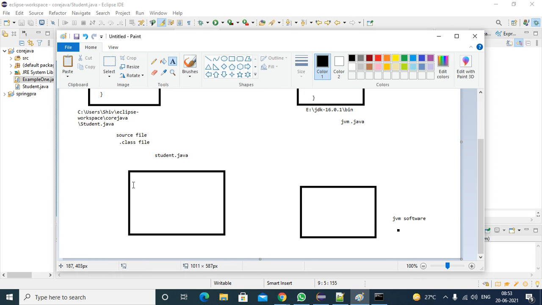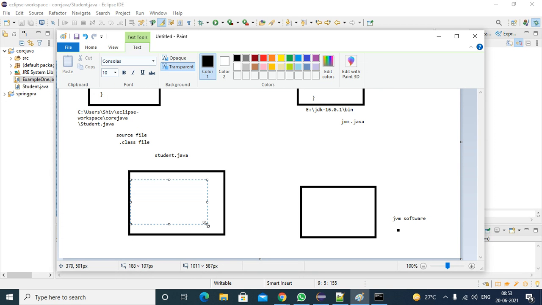In this class, you have the main method. I'm not writing the entire main method: public static void main, String args. I will mention static with full letters. It is a static method.